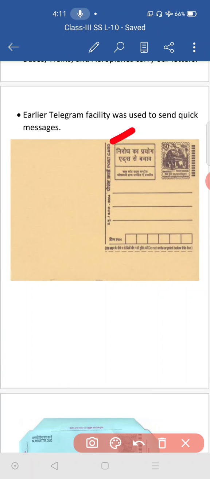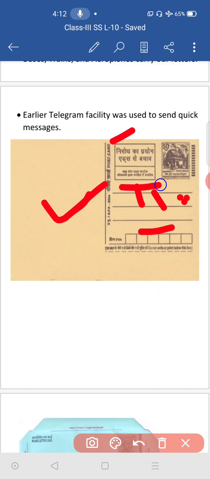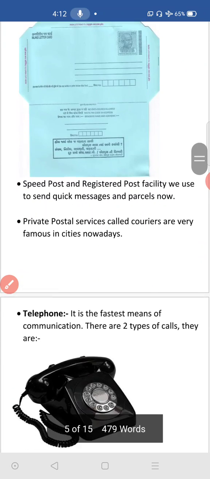This is a postcard for local areas, to send information to the local people. We are using this kind of postcard. It is just 50 paise. For this card, they take only 50 paise. Here we need to write the address and pin code, and on its backside we can write the information and put it in the post box. Then it will go to the address you write here. If you write this letter to the school address, it will come to the school only. So you can do it, no problem for us.